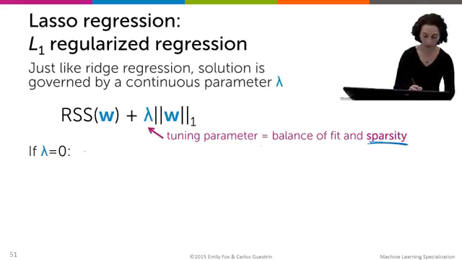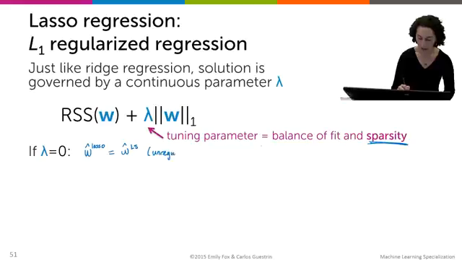That was our old least squares objective, so W hat lasso, the solution to our lasso problem, is going to be exactly equal to W hat least squares. So this is equal to our unregularized solution.